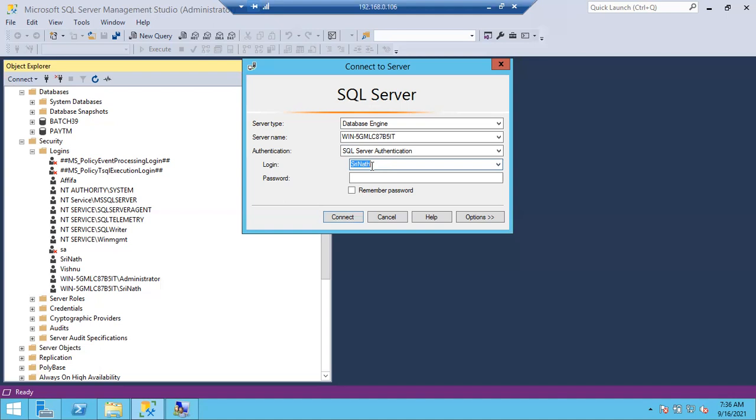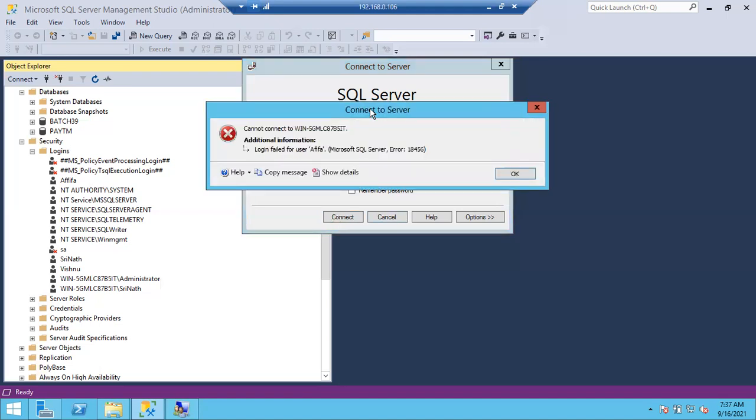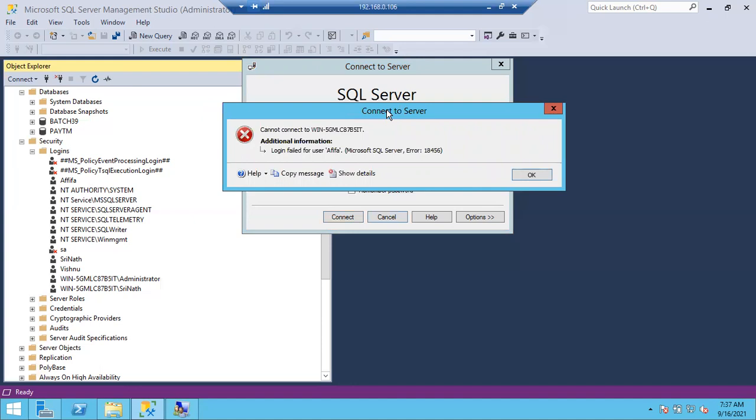Whenever you create a new login, there is no need to restart the server. The simple answer to why I am getting this error is right here. Can you see the username properly? Sir, the login name is wrong.